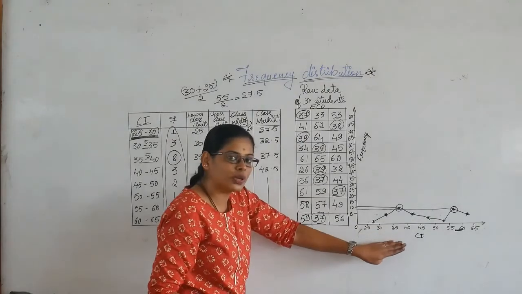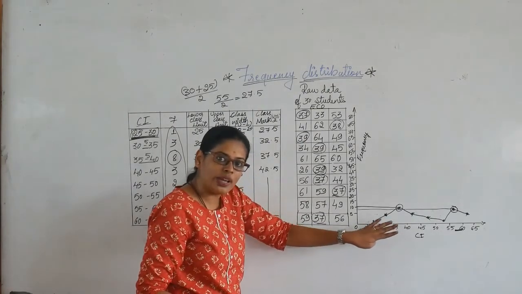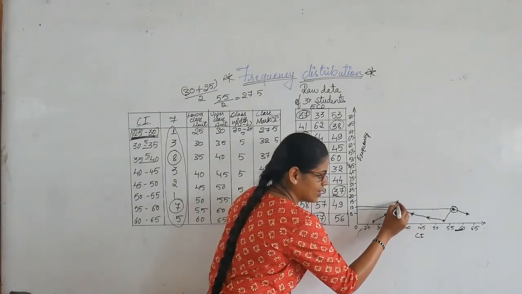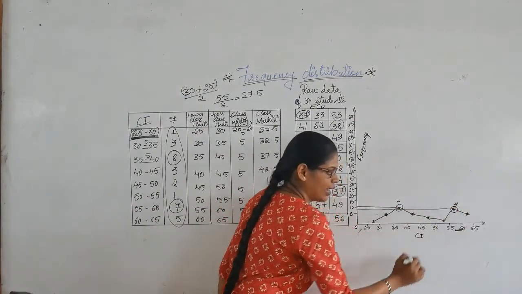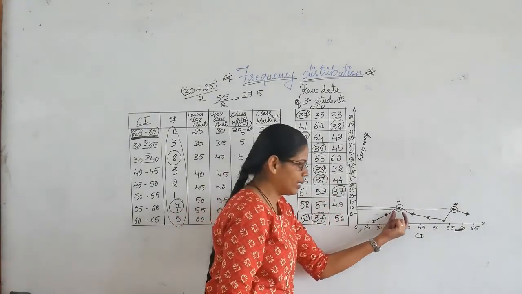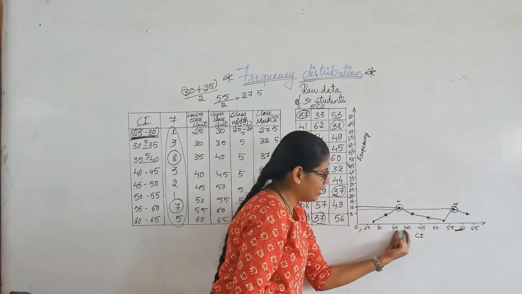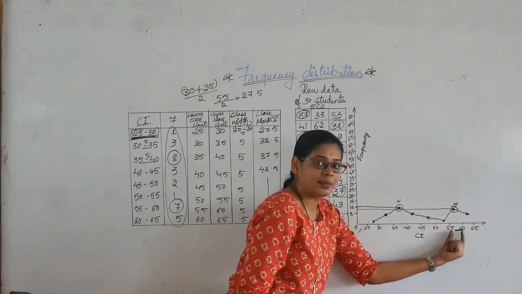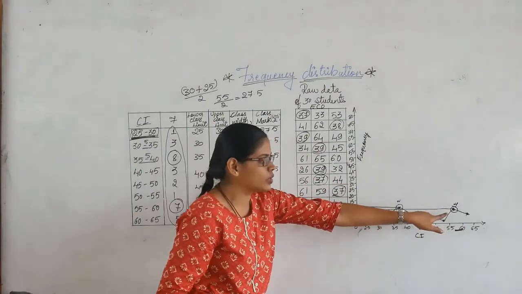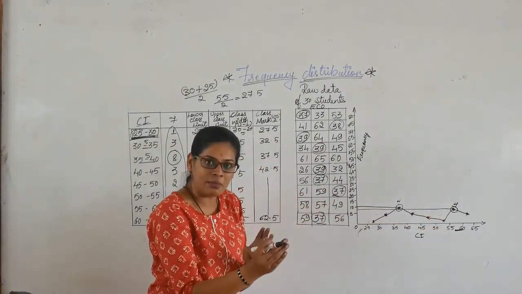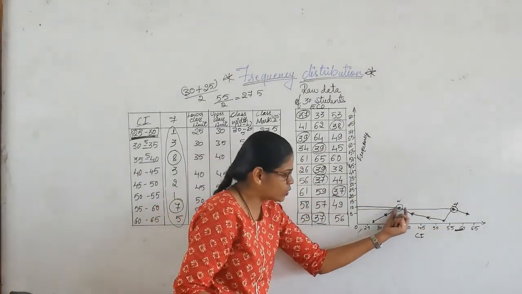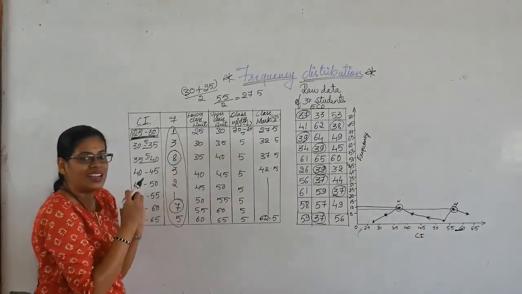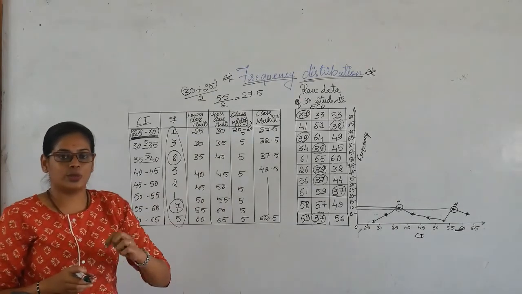After looking at this graph, you can also conclude that this is the highest strength and this is also the highest strength. If you look at the graph, you can conclude that in the class interval 55 to 60 marks, students are more in number, and also in this range students are more in number. This is how we understand the frequency distribution.